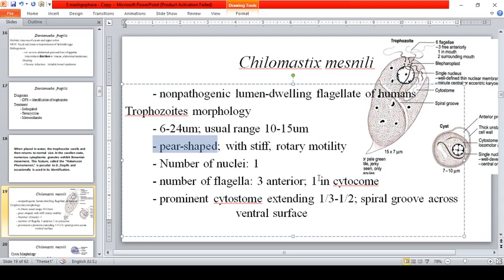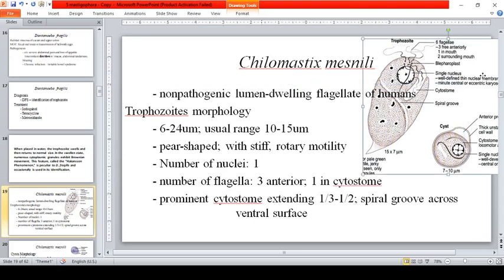Three in the anterior and 1 in the cytostome. This should be cytostome, guys. So, prominent cytostome extending one-third or one-half, with a spiral groove along the ventral surface.